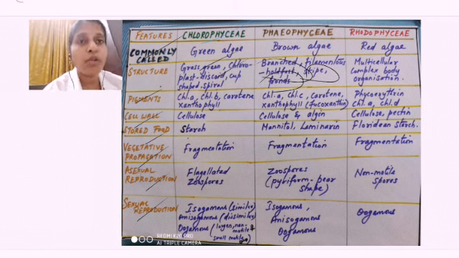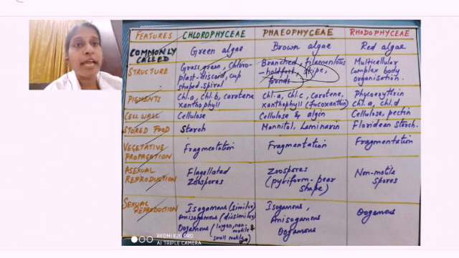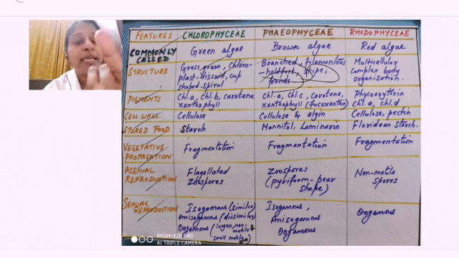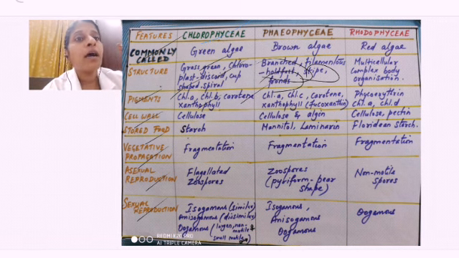In Chlorophyceae you can find unicellular as well as multicellular forms. Now, what pigments are present? In Chlorophyceae you have chlorophyll A, chlorophyll B, carotene and xanthophyll. Carotene is an orange pigment, and xanthophyll is yellow in color.